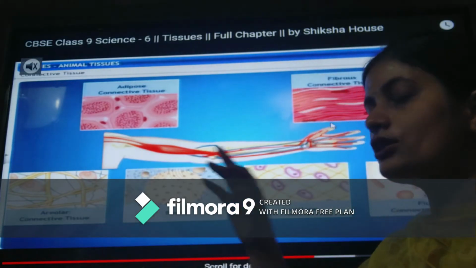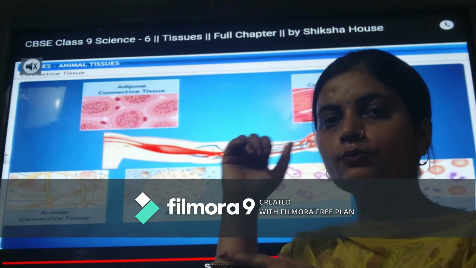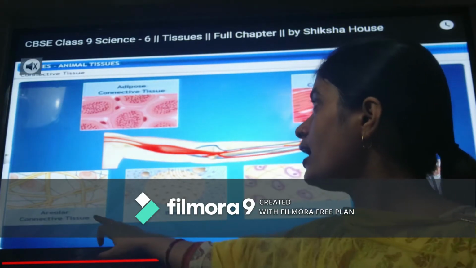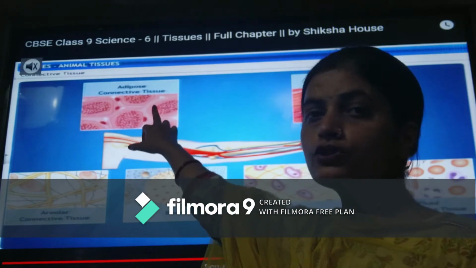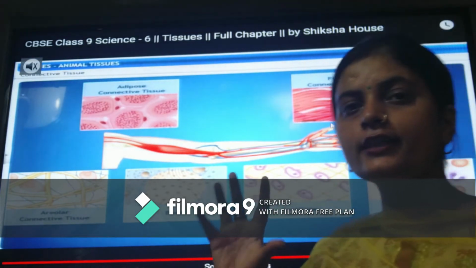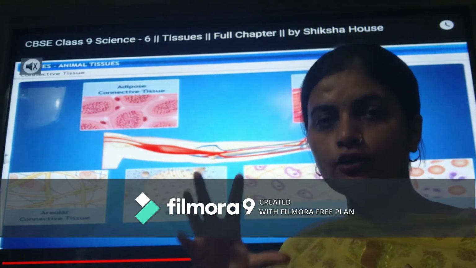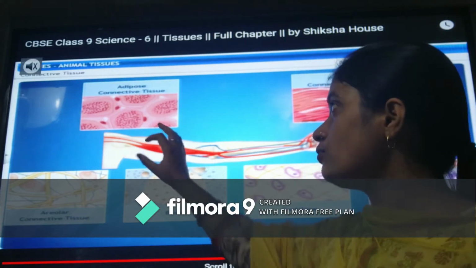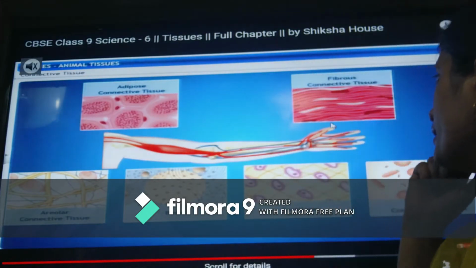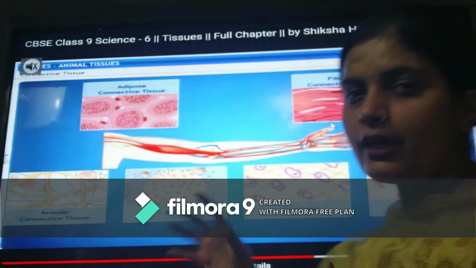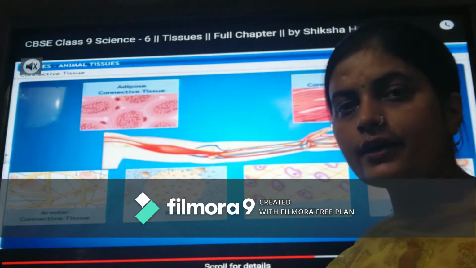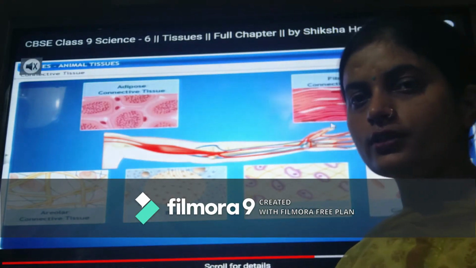Areolar tissues are found just beneath the skin. Suppose this is the skin. Inside the skin, the tissues which are found, that is the areolar tissue. Adipose tissues are those tissues which store fat. Adipocytes, that is fat cells, will store the fat. That is called the adipose connective tissue. And then fibrous connective tissue, that means it has certain fibers which help in connecting the various cells or various structures.